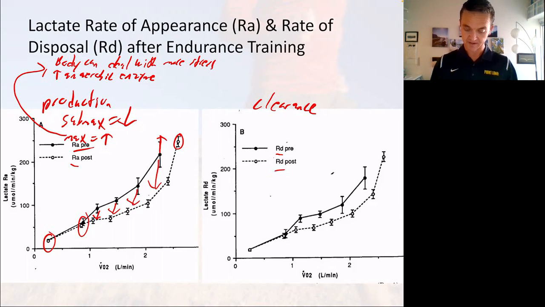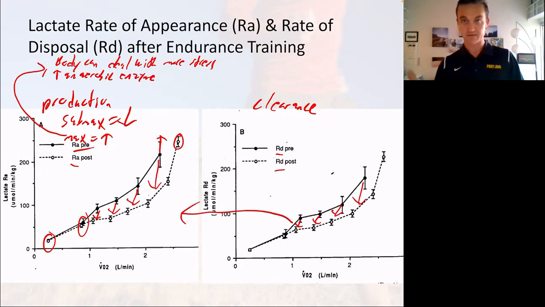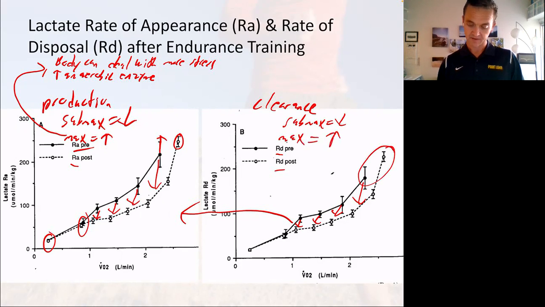What about the clearance side of things? It looks the opposite. We actually see rate of disappearance post is less. Well, it's really the same, but you would expect disappearance maybe to be higher. It's totally tied to this: if there's less appearing, then there's going to be less to disappear, until we get out here to maximal. So submaximal equals decreased, but maximal is increased.